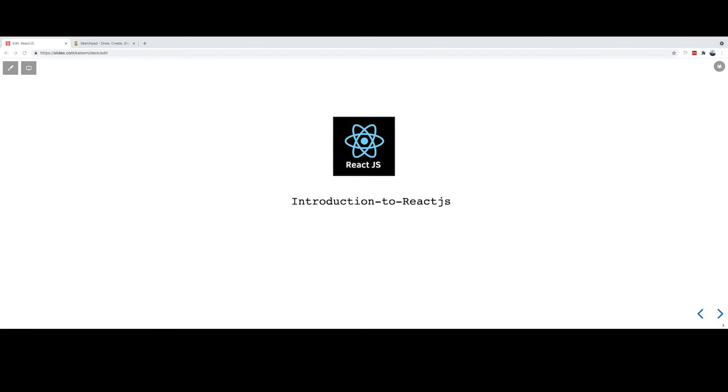Okay, so earlier I have observed that people decide based on the project. We decide what type of project we are working on, then we decide which library suits that project. If it's a very huge project like a banking project, maybe Angular is a good option for that. It's like a framework.